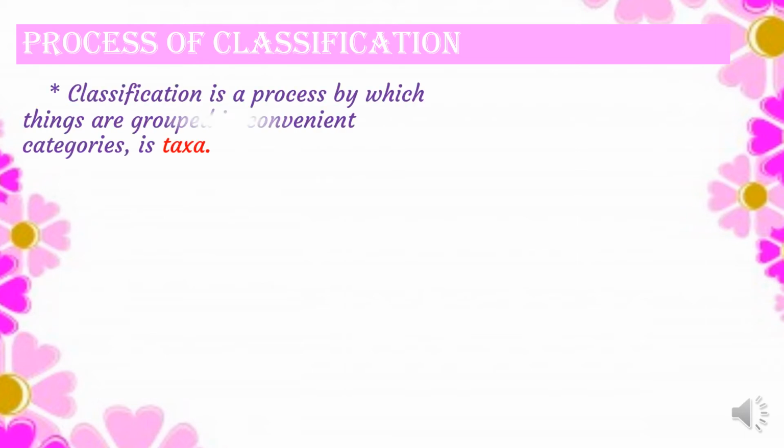Process of classification. What do they really do in the process of classification? So classification is a process by which things are grouped in convenient categories, which are called taxa. So taxa is a category where the organisms are grouped into.